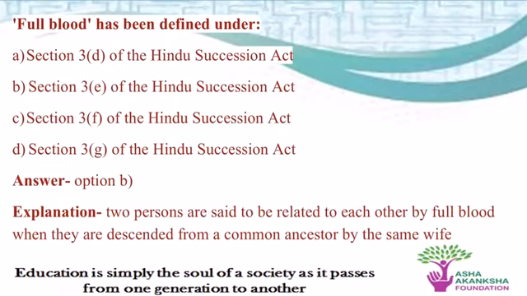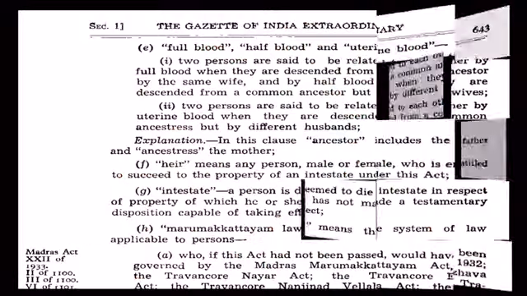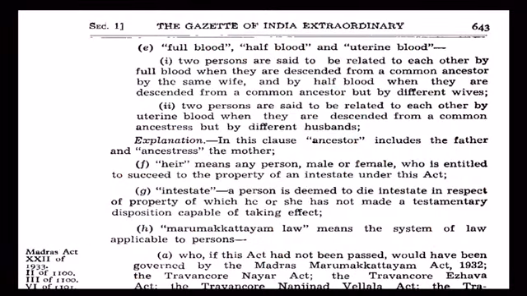Full blood has been defined under A. Section 3 Clause D, B. Section 3 Clause E, C. Section 3 Clause F, D. Section 3 Clause G. So the correct answer is Section 3 Clause E of the Hindu Succession Act. Now let's refer to the section so that I can explain what exactly is meant by full blood. We will deal with other definitions also, half blood and uterine blood, but let's understand full blood first.